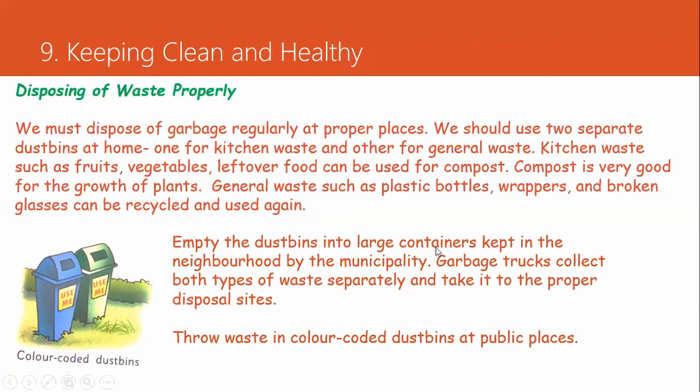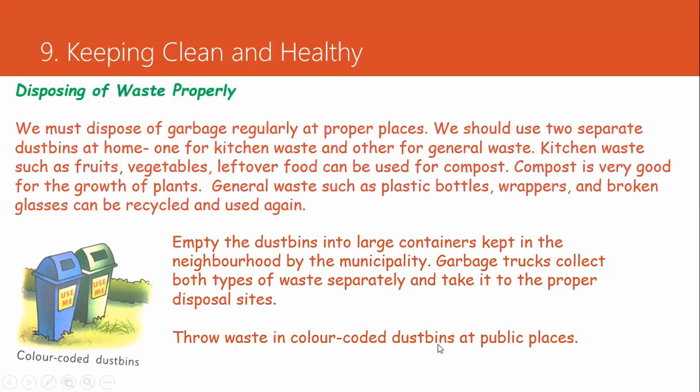Empty the dustbin into large containers kept in the neighborhood by the municipality. The dustbins which we use at home must be emptied into the big containers kept in our neighborhood. The garbage truck collects both types of waste separately and takes it to proper disposal sites.